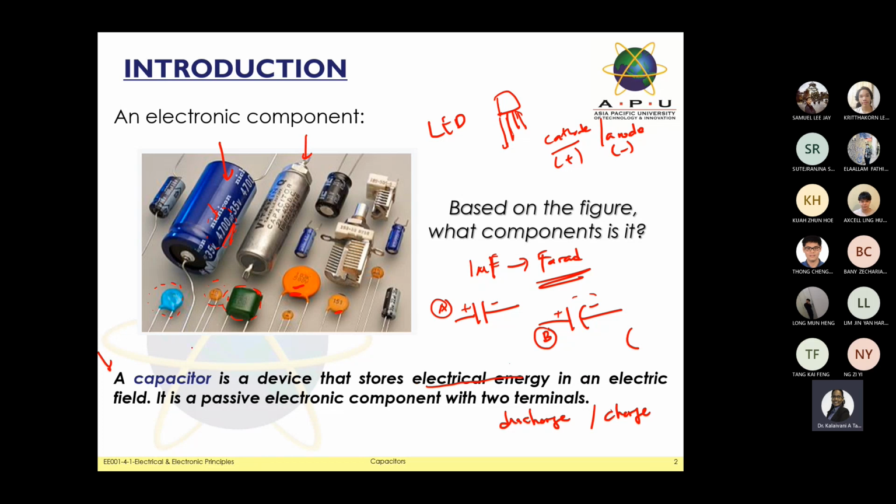At the same time, the capacitor we also say is a passive electronic component. When I say passive electronic components, it means they can also be a resistor, or an inductor, or a capacitor. But the most common thing for the capacitor is that we always say it is a passive electronic component, which has two terminals. When they say two terminals, for example, the two legs. We always say legs, but the proper term you need to use is terminal. This one, the silver line, you can have a look here, the silver line. That's what we call a terminal.